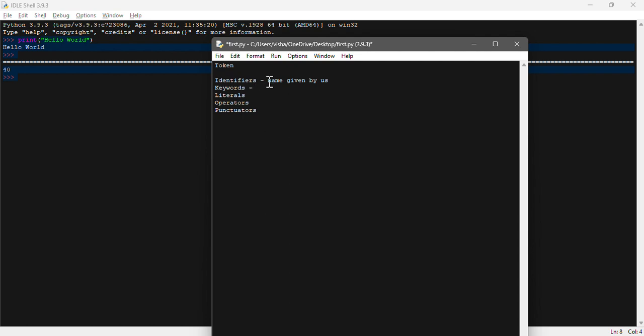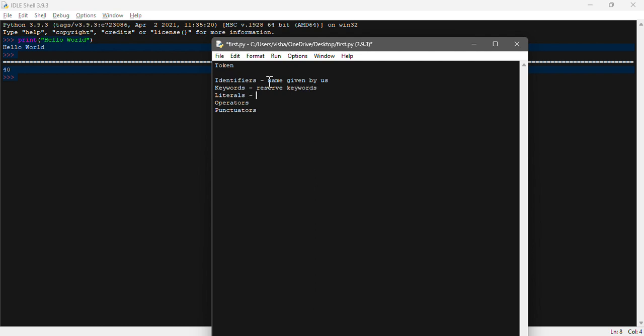Then we have keywords. What are keywords? Keywords are again an important point. They are reserved words in any programming language, which we cannot use as a name. Just like if you have learned other programming languages like C or Java, we cannot use int, boolean, or any of the reserved keywords. Those are predefined keywords used by the system and the language. We cannot use them, so they are called reserved keywords, predefined words from the system.